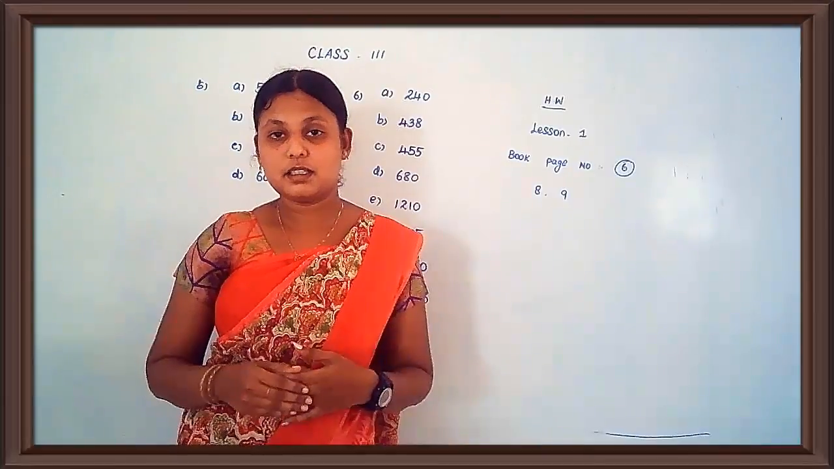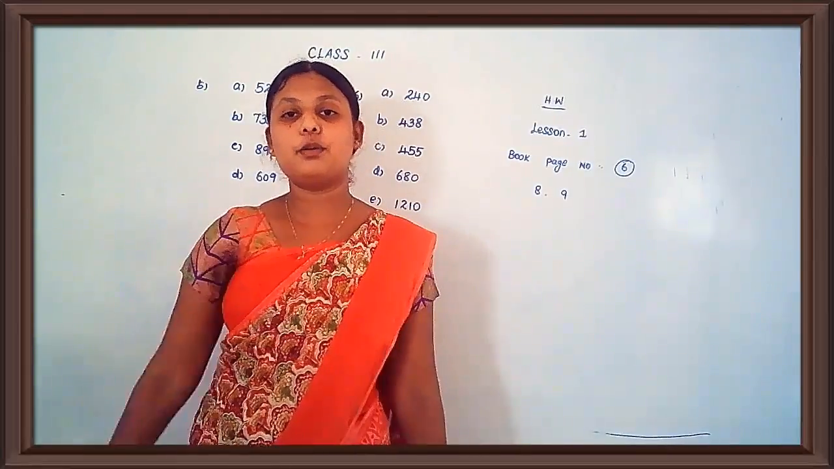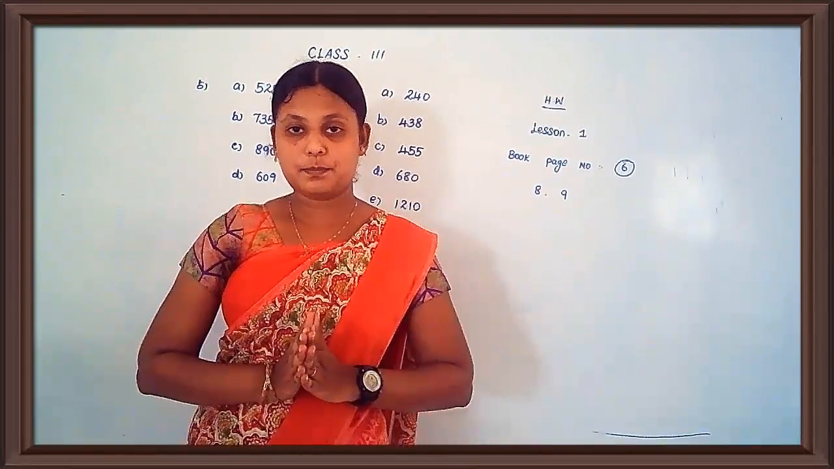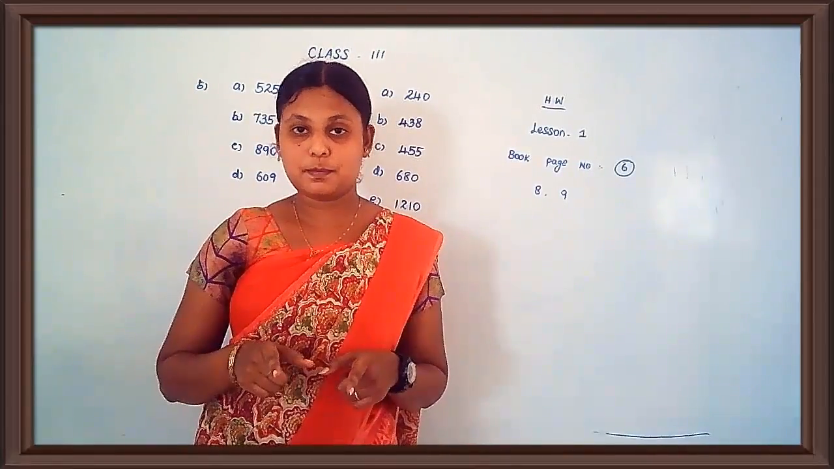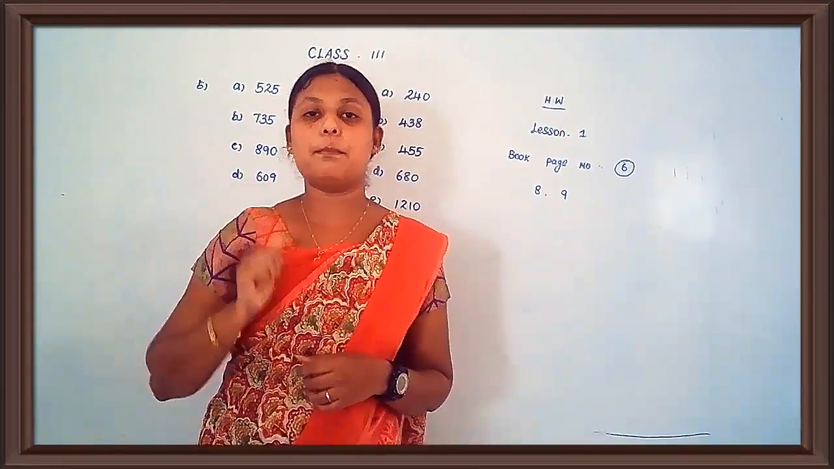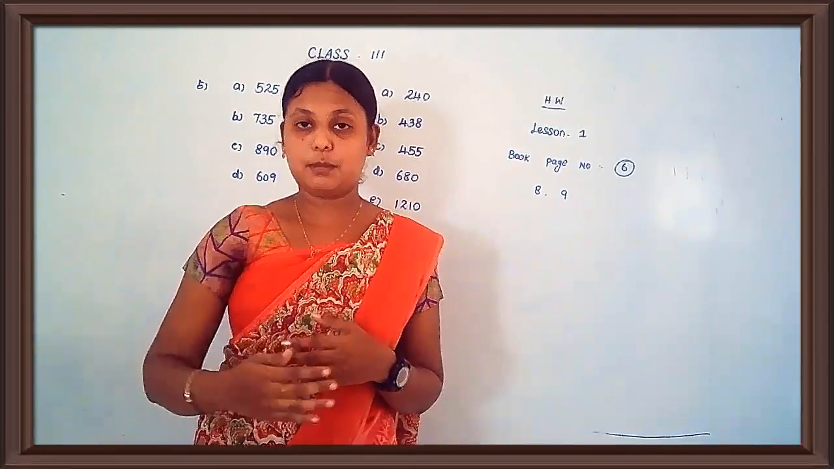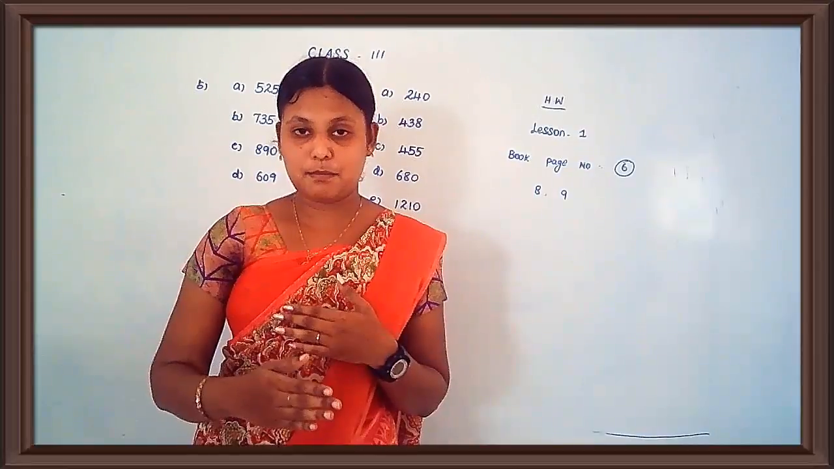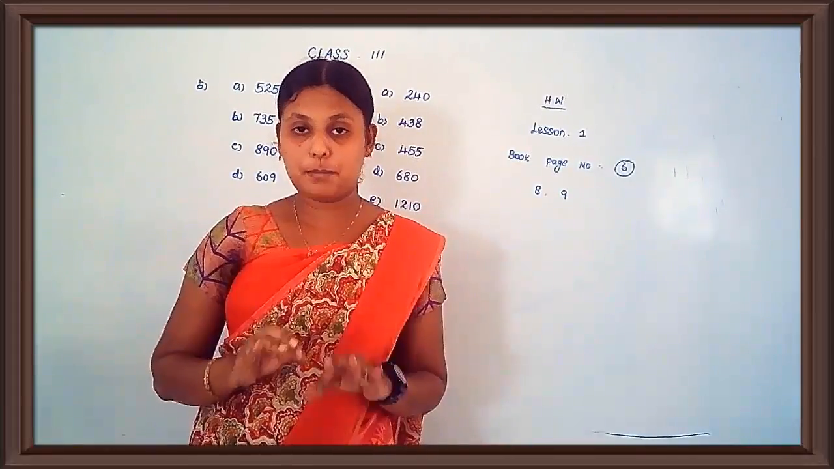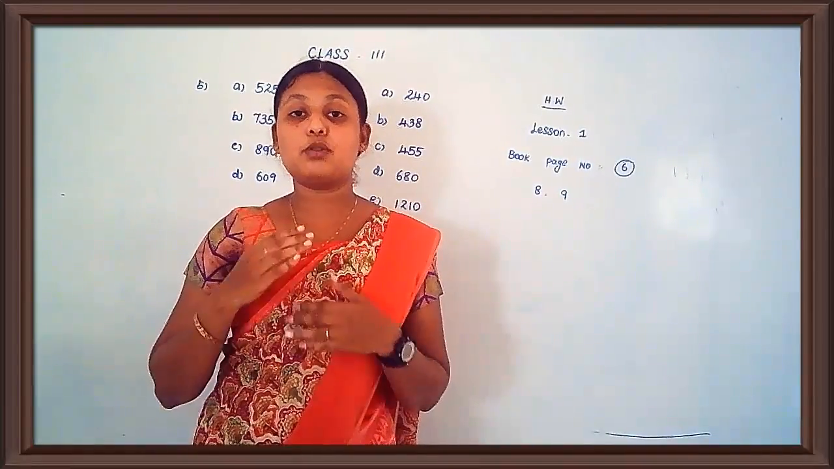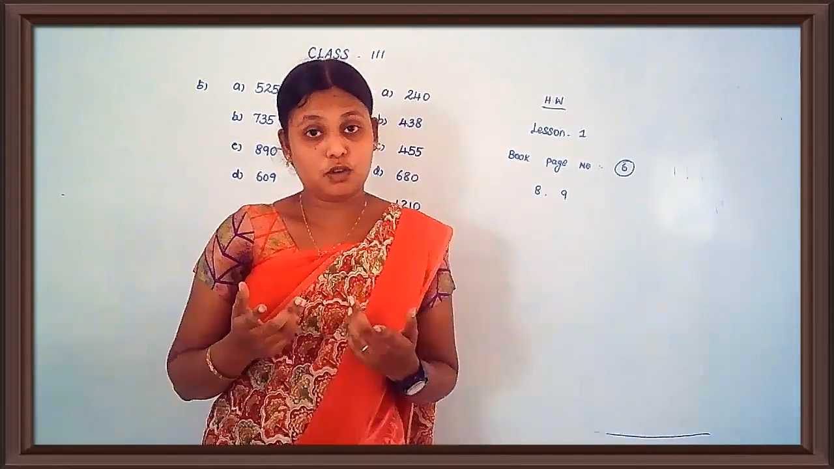After means pinnal. Before means munnal. Between means naduvil. After means you want to write the backward of the number. Before means in front of the given number. Between means you want to write the center of the number. If one center number is missed, we have to write the center number. Okay, do you understand? Yes or no? Yes, okay.